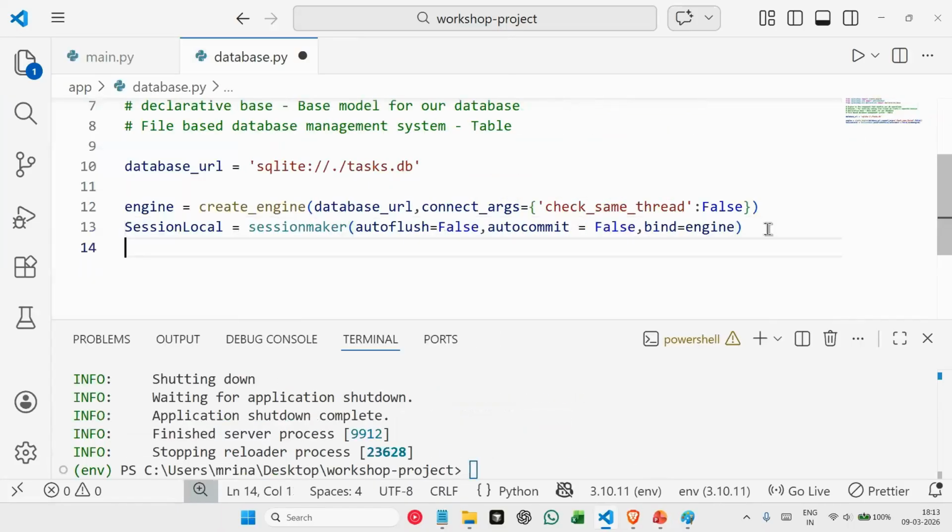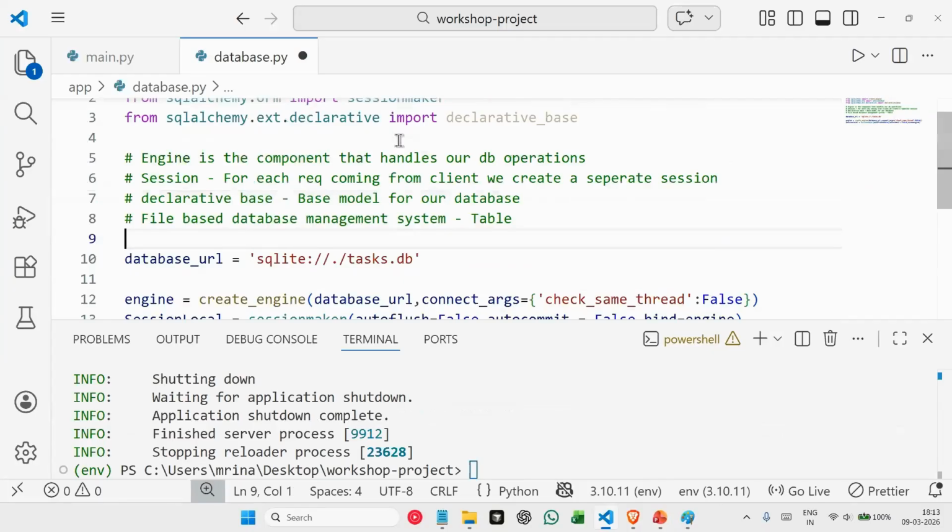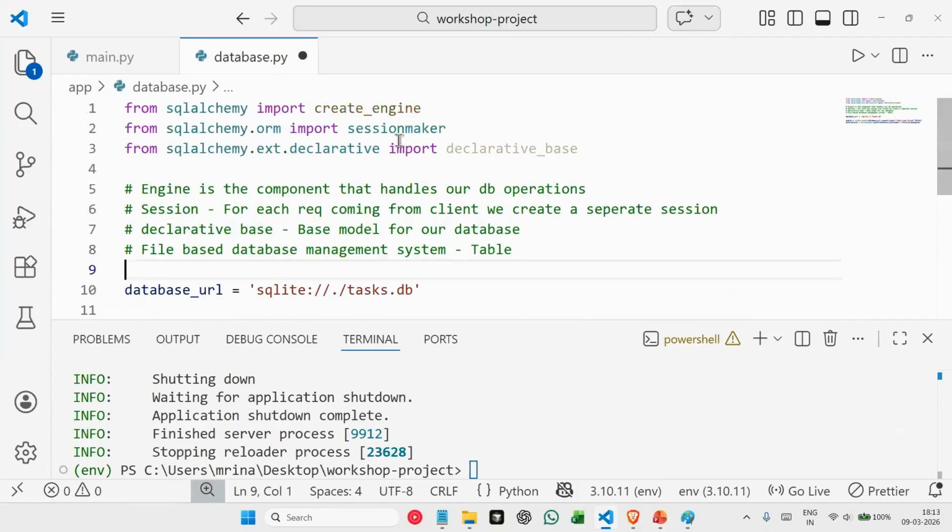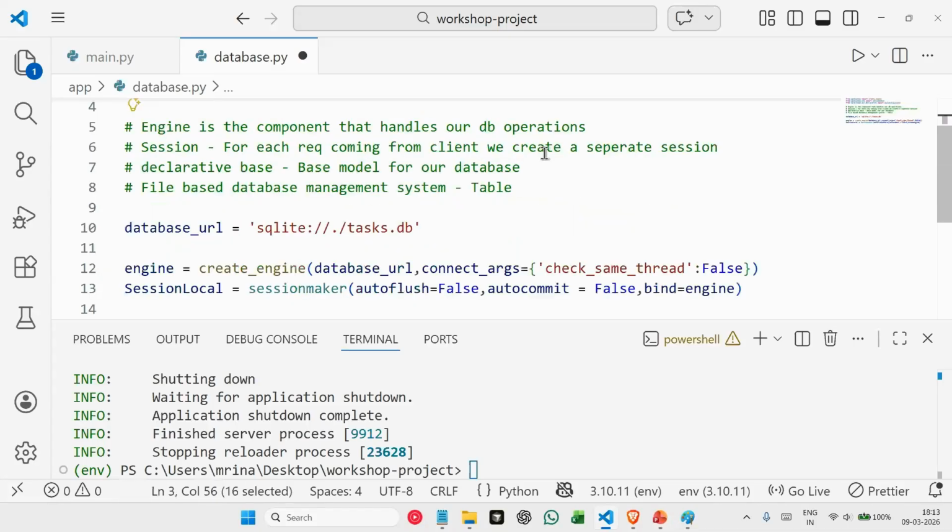And then next step will be to create our base model. As we discussed, a model is basically something that is defining our table structure. To create that model, we first import a base model, and on top of that base class, we are creating our model. We are using a base class to create our model. For that, we are using declarative base.